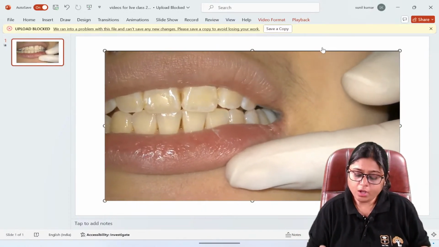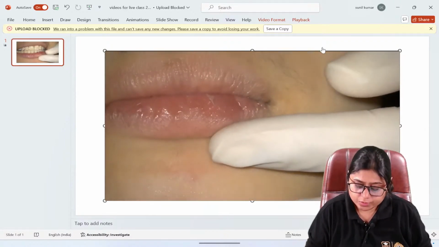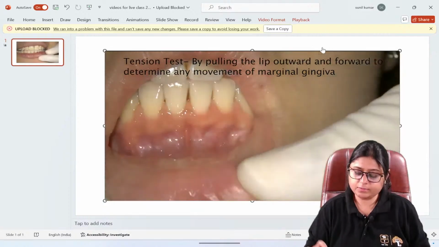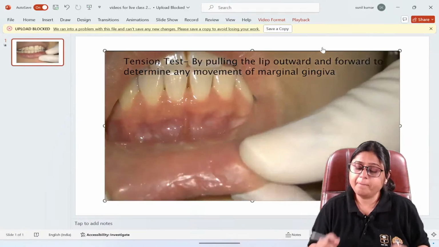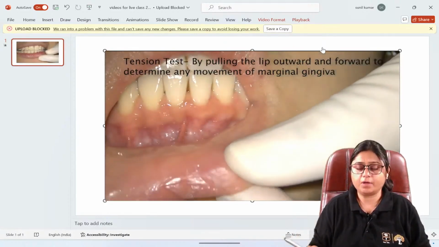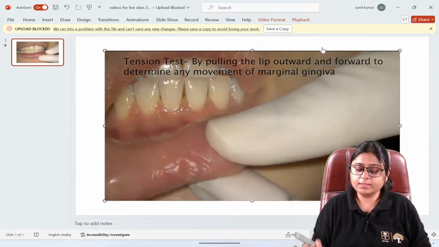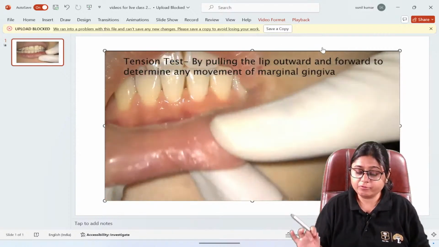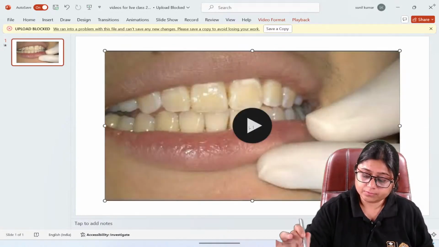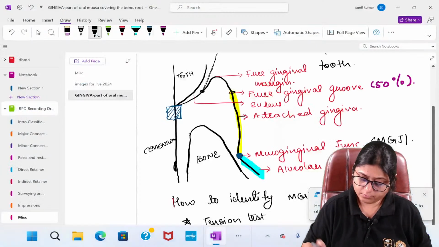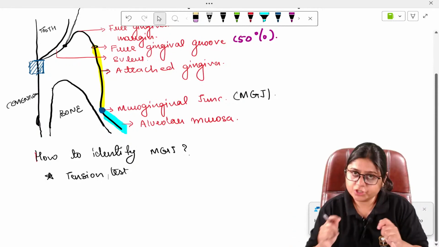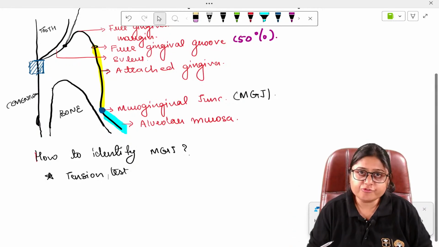Right now just see how she is doing the tension test, by pulling the lip outward and forward to determine the movement of gingiva. This is how a tension test is performed. So with the help of a tension test, we can determine the location of the mucogingival junction.